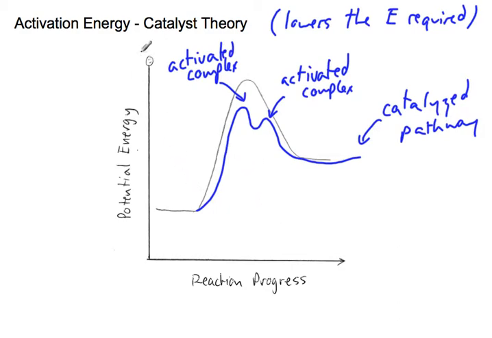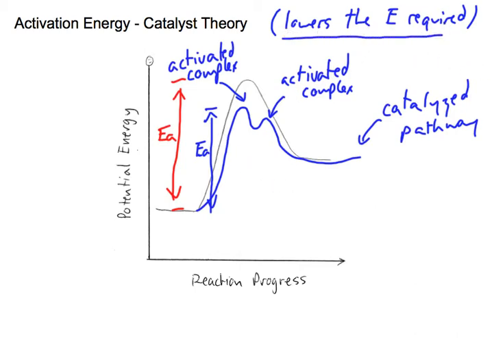The main thing is, here is our activation energy in our original reaction, about like that. So that's a very high activation energy. Whereas in our catalyzed reaction, the activation energy is lower. So lower activation energy lowers the energy required. So that's how a catalyzed reaction works. And you can show that to some degree with a potential energy diagram.